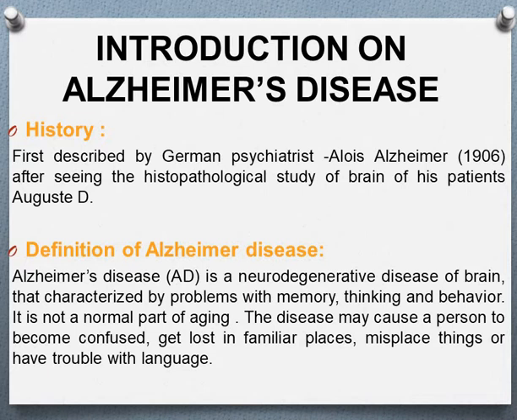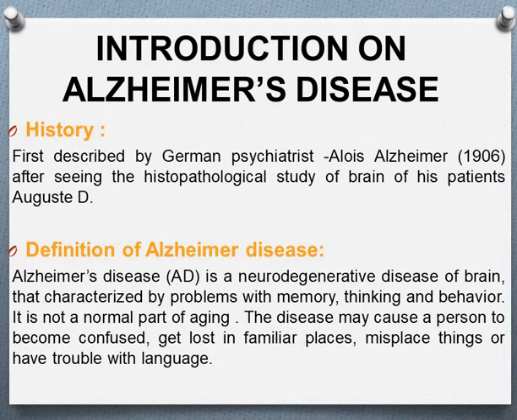The definition of Alzheimer's disease: it is a neurodegenerative disease, meaning that degeneration occurs in the neurons of the brain, characterized by problems with memory, thinking and behavior. It is not a normal part of aging.